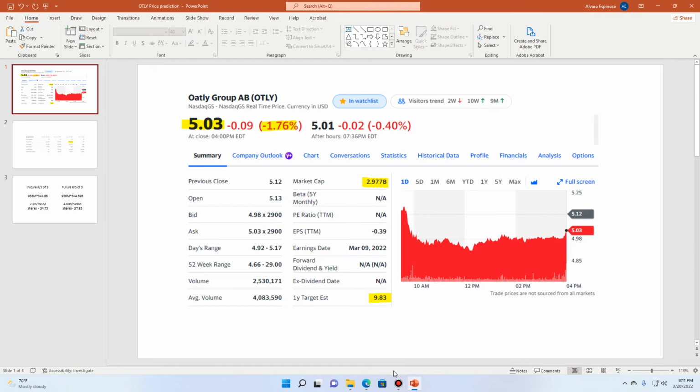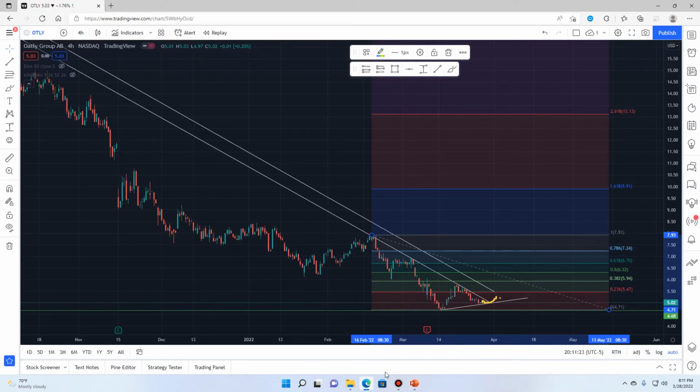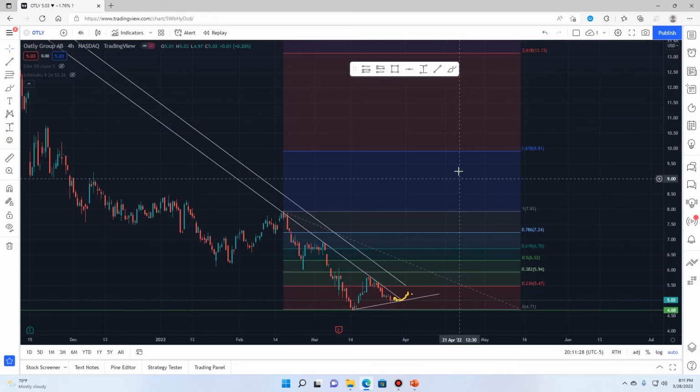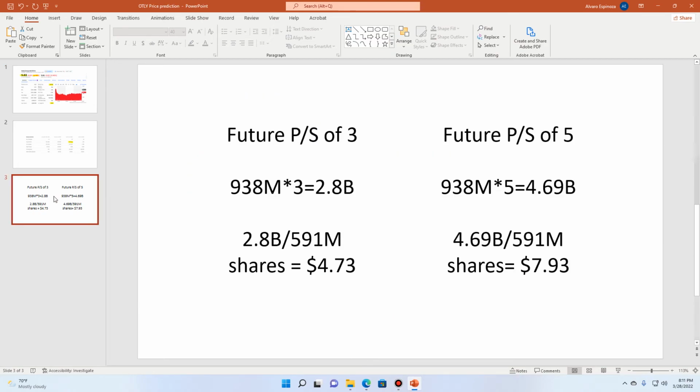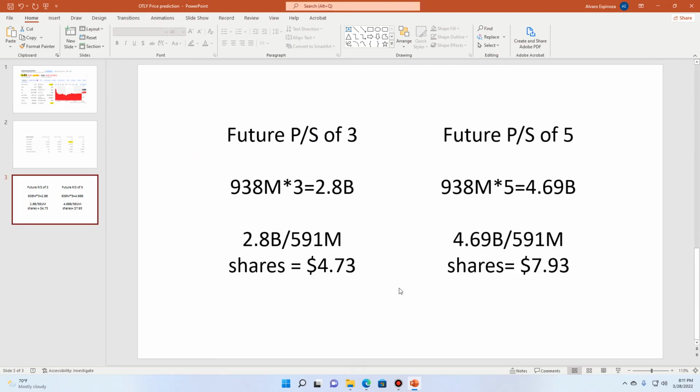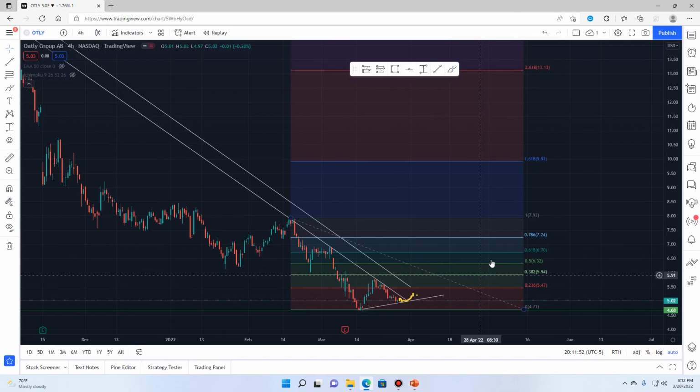So I found that pretty interesting. These two numbers are very, very similar. So it's possible that we could see Oatly trading at this price in 1 year's time. That's pretty crazy. The lowest I would think it would trade is $4.73. So, a little less than right now, not too much less. But that would be the lowest that I would really see it trading at. If it was lower than that, then that would just be ridiculous to me. But we could potentially see this stock double within the next year.